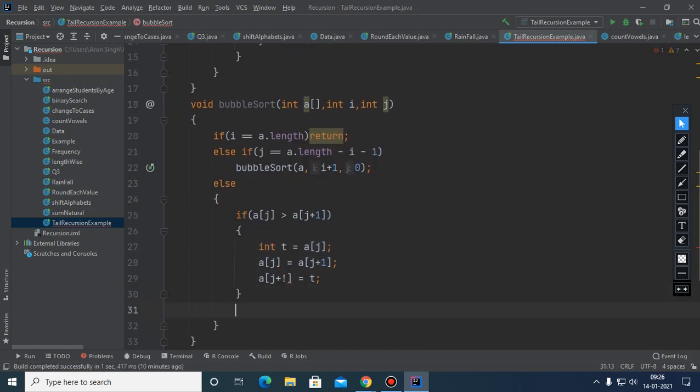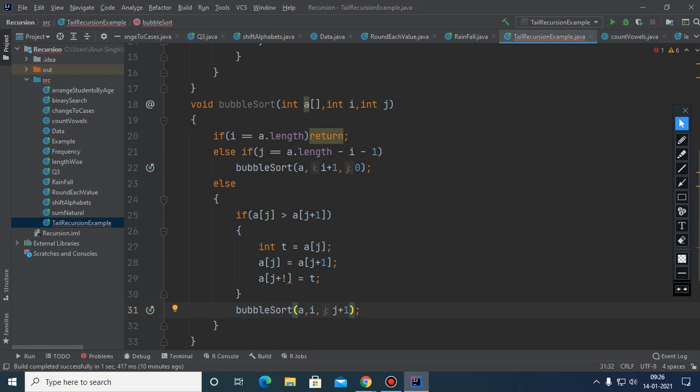And after that, we have to make some recursive calls. One of the recursive calls is the left one, and in that we just call bubble sort. The array I have passed I will not change, because j is going on and j will get incremented by 1. Simple. Okay, done. This is the recursive function for bubble sorting.